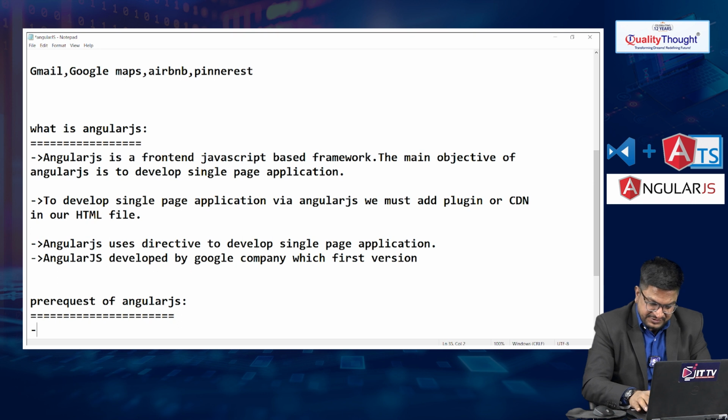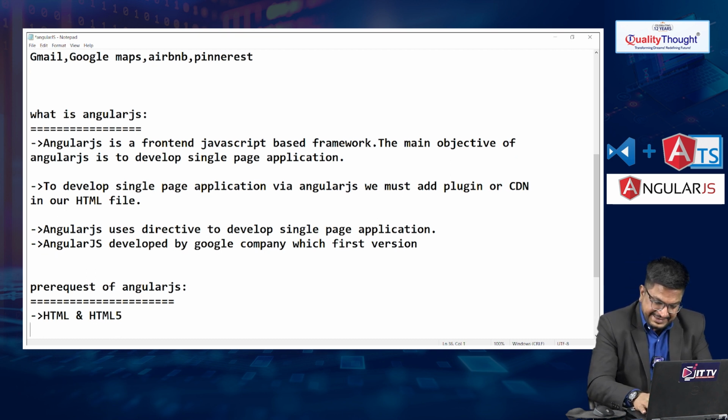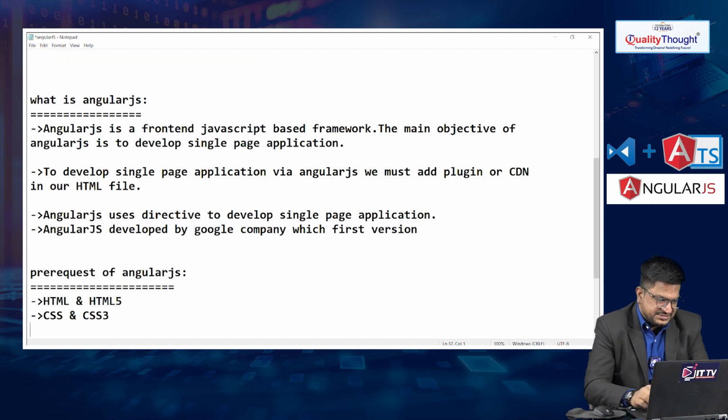First, you should have hands-on idea on HTML and HTML5, then CSS and CSS3, then JavaScript.